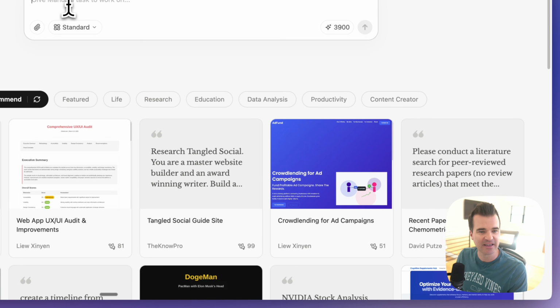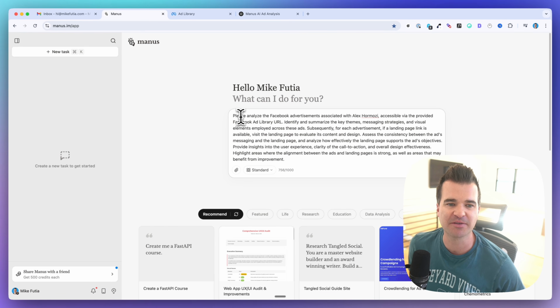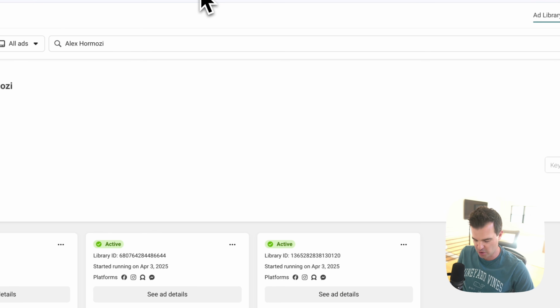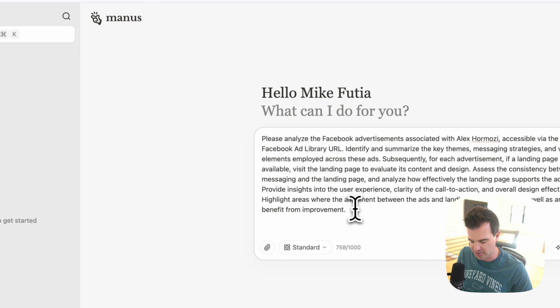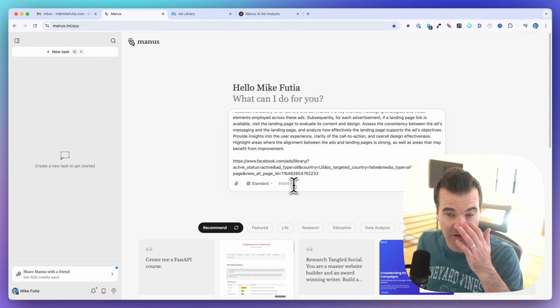I am going to give Manus a prompt that I have on my clipboard here. So the prompt is, please analyze the Facebook ads associated with Alex Hormozi, accessible via the provided Facebook ad library URL. So let me make sure to include this URL. And you can see this is kind of a longer prompt. We're coming up against the 1,000 characters here.